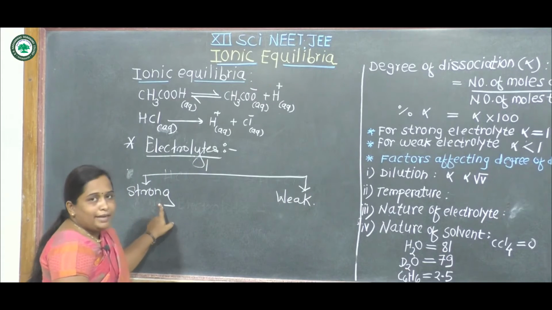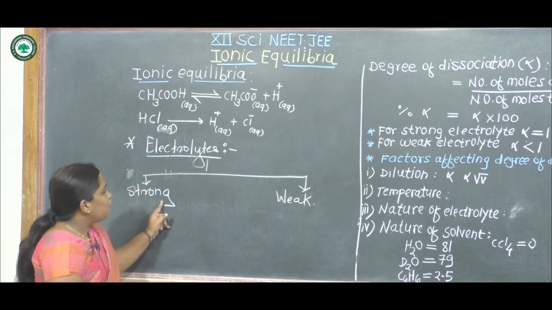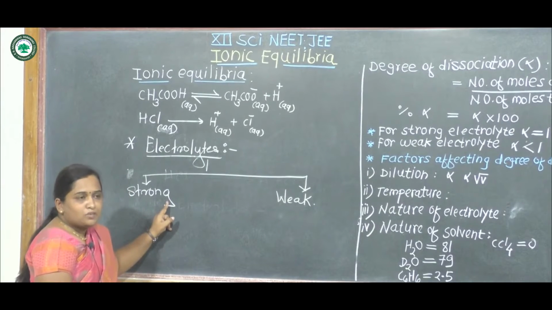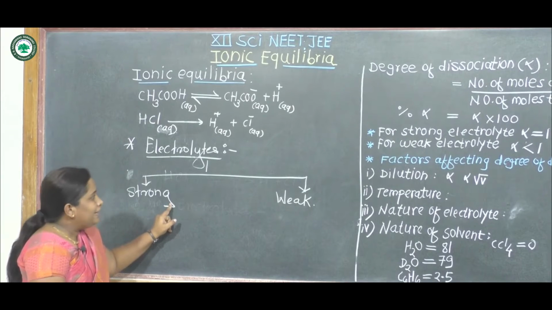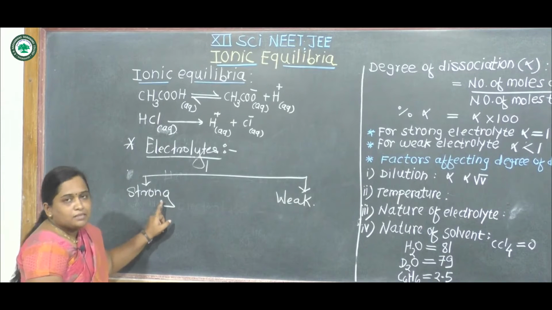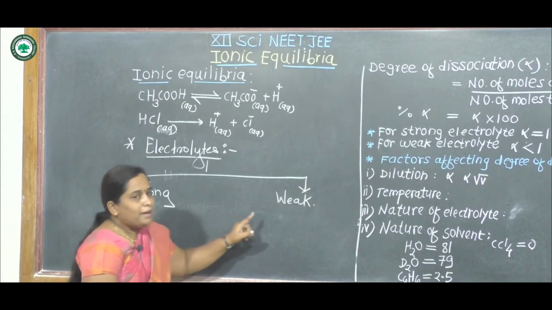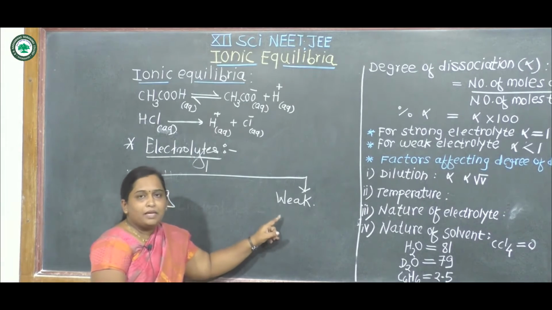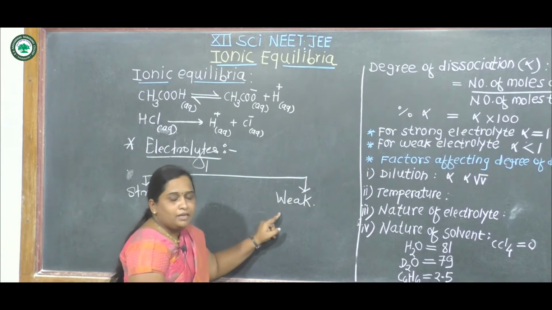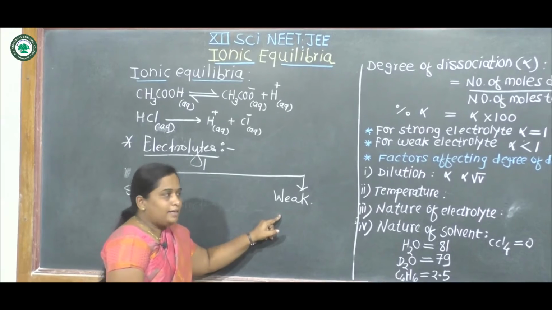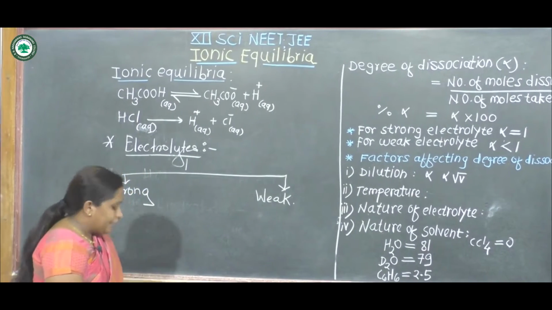In a strong electrolyte, when the substance is dissolved in water, it gets dissociated completely or almost completely. These substances are called strong electrolytes. And what is meant by weak electrolyte? In a weak electrolyte, the substances dissociate to a very small extent. These substances are called weak electrolytes.